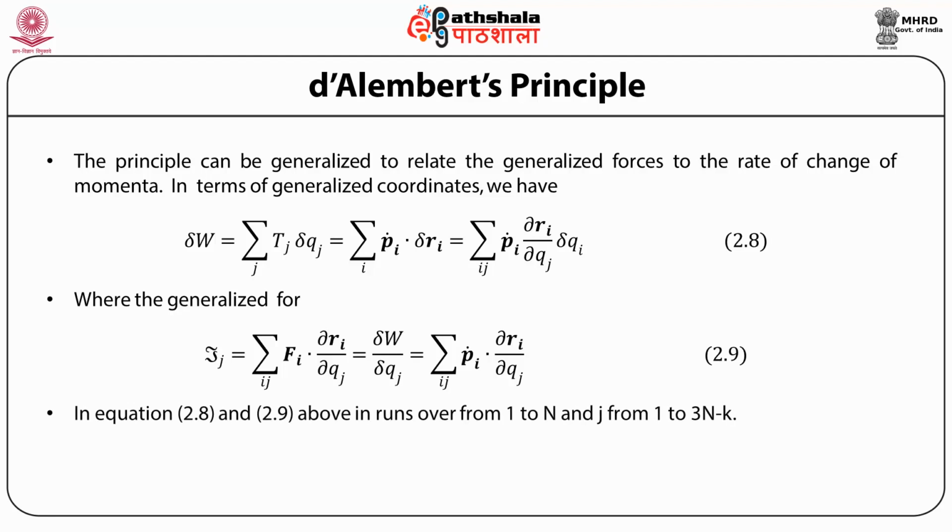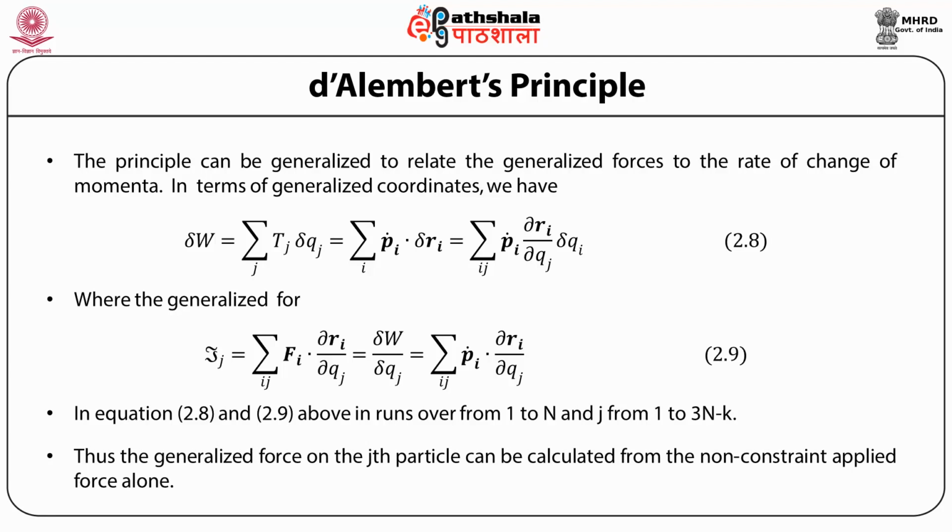So in the equations given above, i runs from 1 to n and j stands for the generalized coordinates, so j runs only from 1 to 3n minus k.